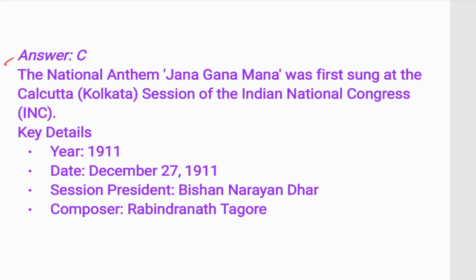Here is the explanation. The answer is option C. The national anthem Jana Gana Mana was first sung at the Calcutta session of the Indian National Congress in 1911. The session was presided over by Bishan Narayan Dhar. The composer of this is Rabindranath Tagore.